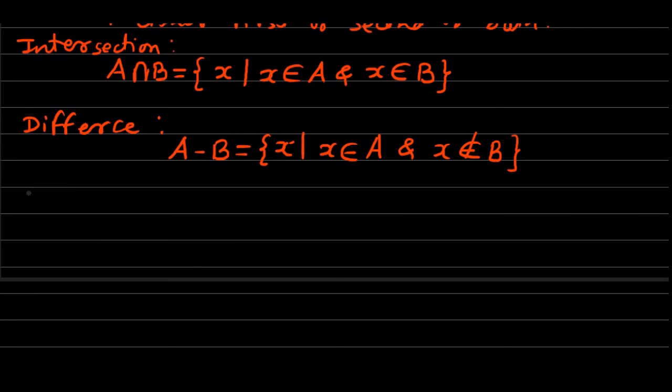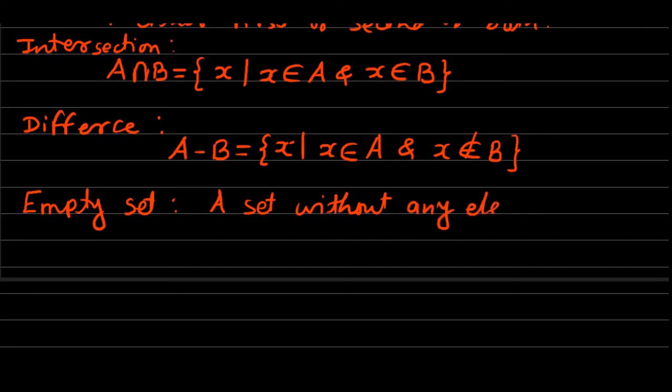Many times we require a set which is without any element in it, and obviously that set is called an empty set. An empty set is a set without any element.